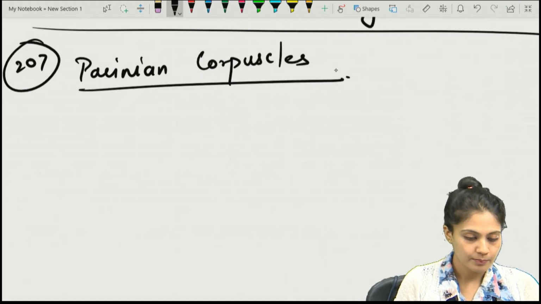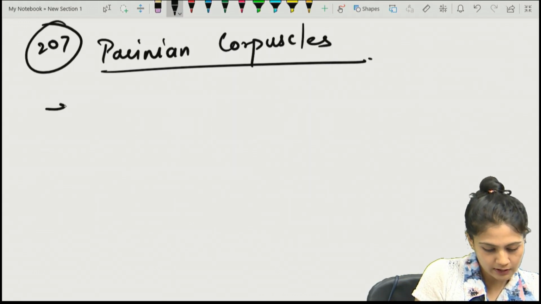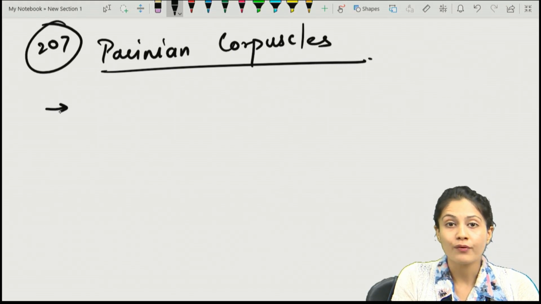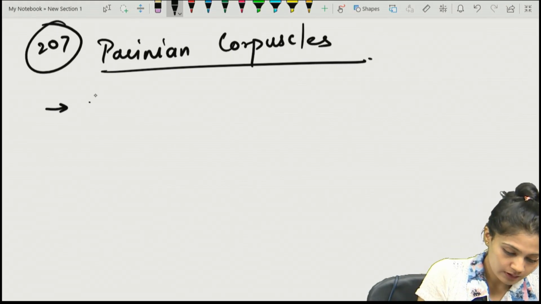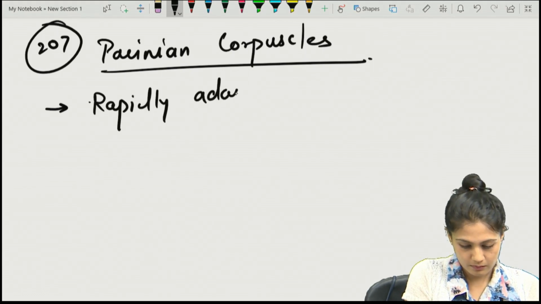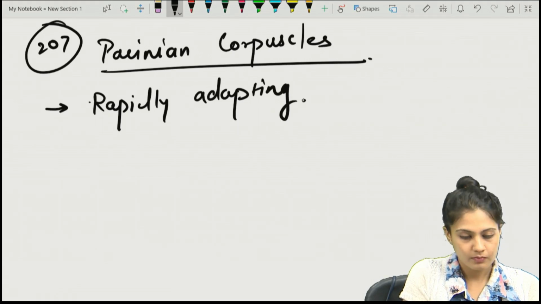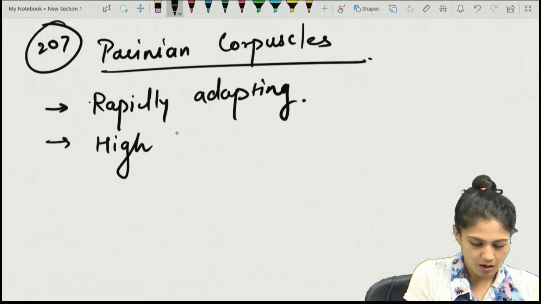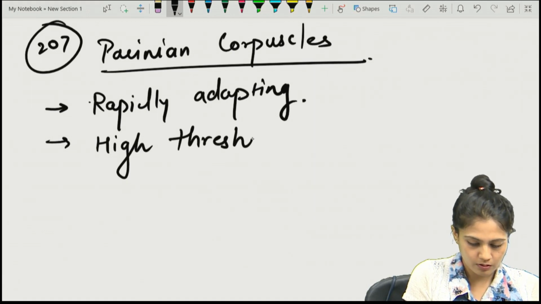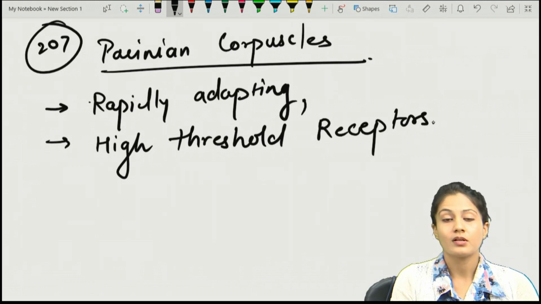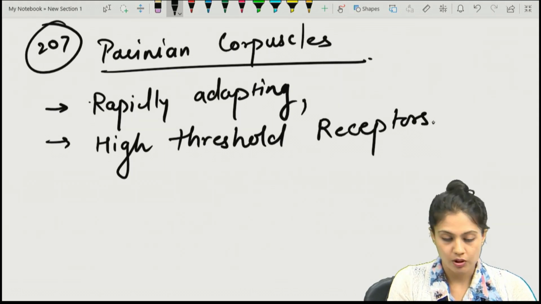Pacinian corpuscles. What do they do? What are their properties? Remember, they are rapidly adapting, but they have a high threshold. So write down, they are rapidly adapting, but the threshold is high. Rapidly adapting, high threshold receptors, right?